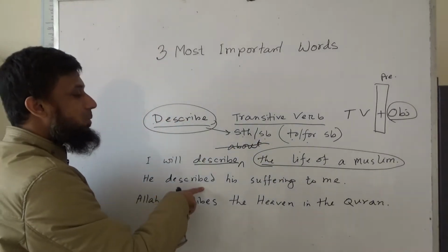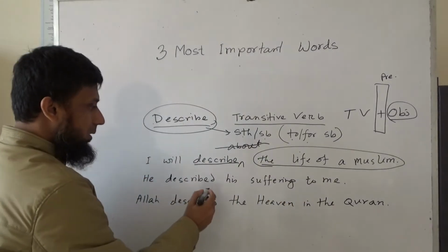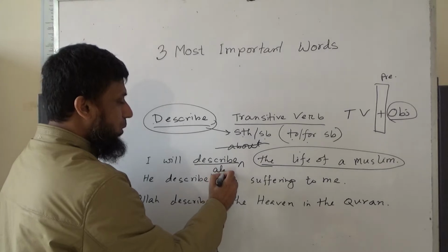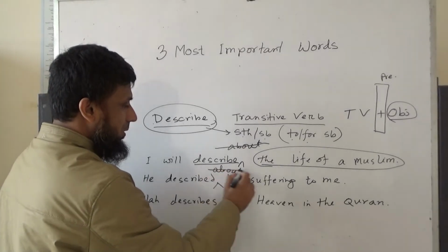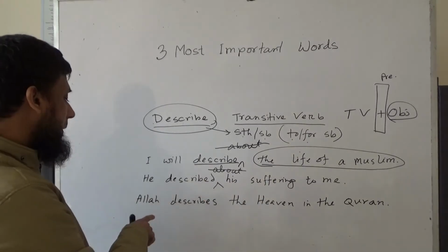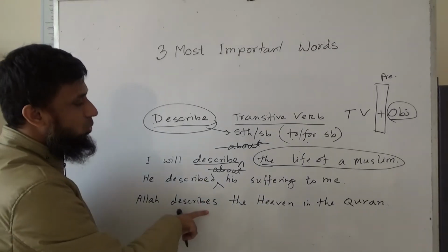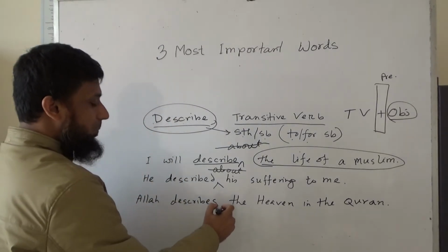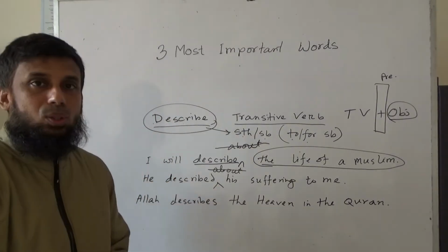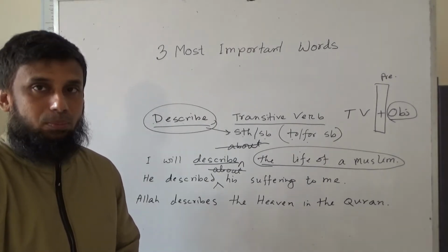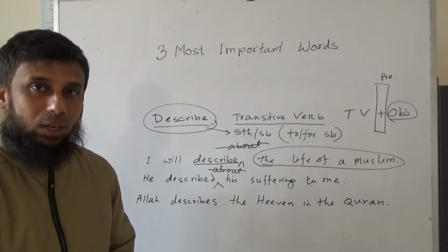He described his sufferings to me. Again, you don't have to use any preposition, of course not about. It is not "he described about his sufferings to me." The next example: Allah describes the heaven in the Quran. So describes, not about, not any preposition. You should not use about or any preposition after describe when it is used as a verb.